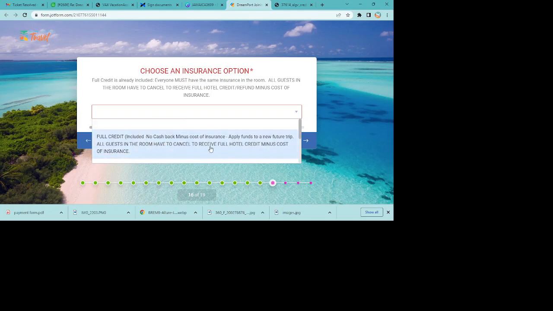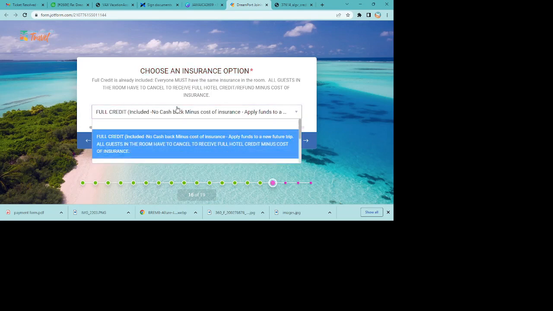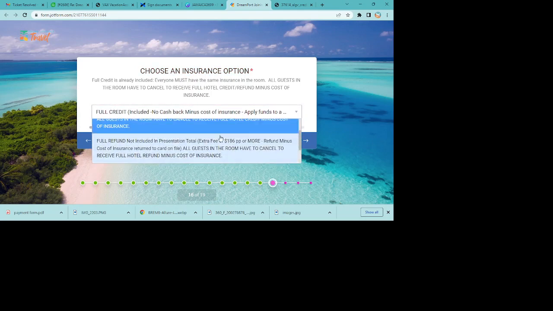So all the money you've paid on the trip minus that cost will go to another trip that you choose, no matter where you decide to go in our system. You don't have to be stuck going to the same destination or hotel. You can go wherever you want and use that credit however you want inside of our system.